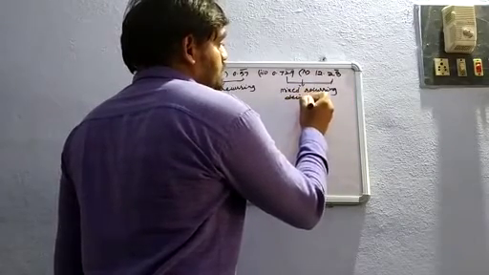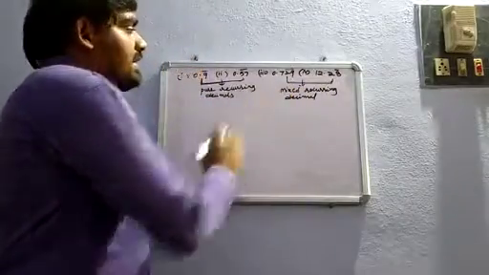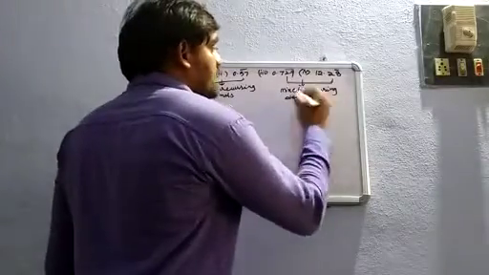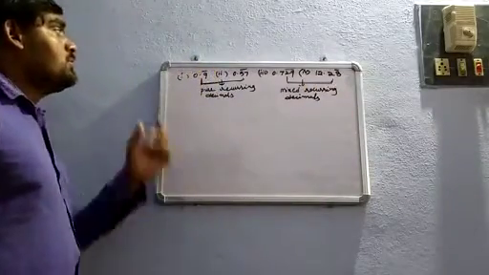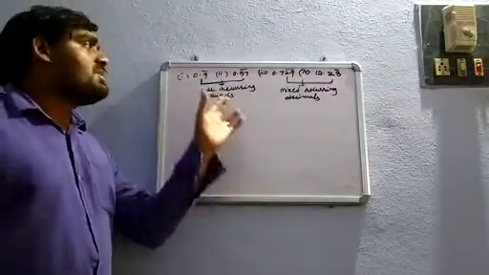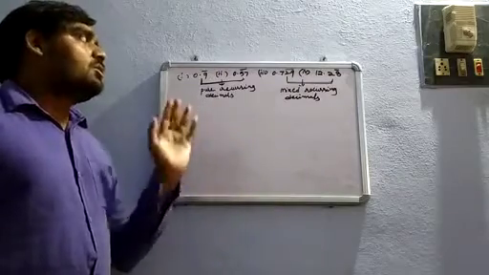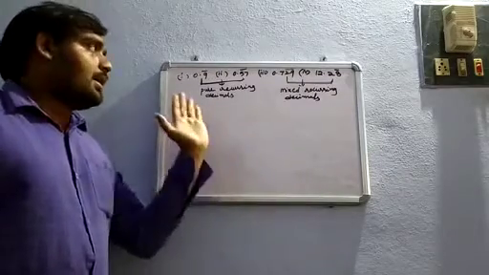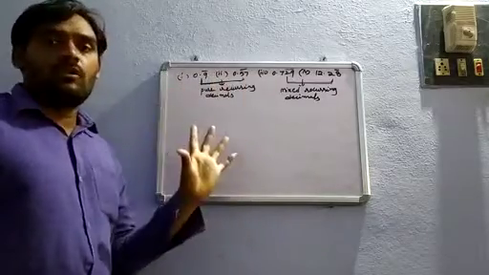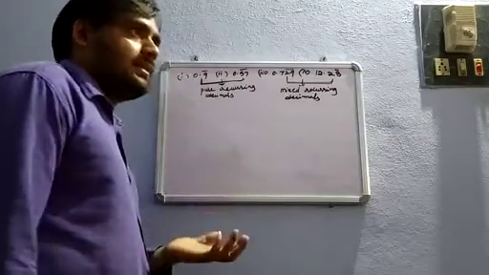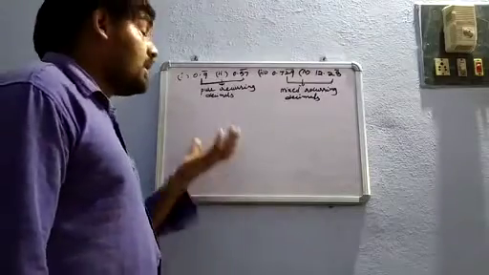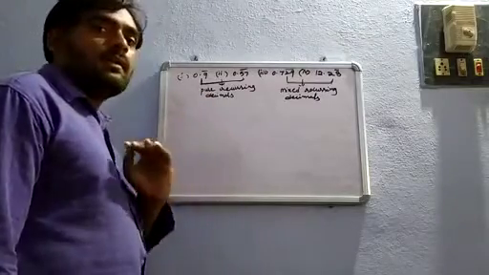So if you write like that, we can easily understand any problem, isn't it? So these are mixed recurring decimals. So we need to convert these 4 problems in P by Q form. P by Q form is nothing but rational form. So convert into rational form, or convert into P by Q form, convert into fractional form. All are same only. You don't get any confusion. If they ask convert into rational form, convert into P by Q form, convert into decimal form, convert into fractional form, all those are same only.